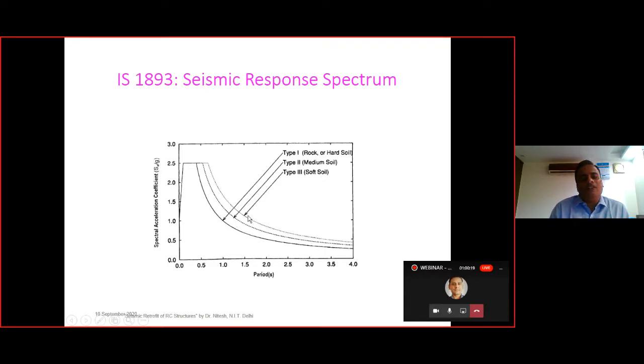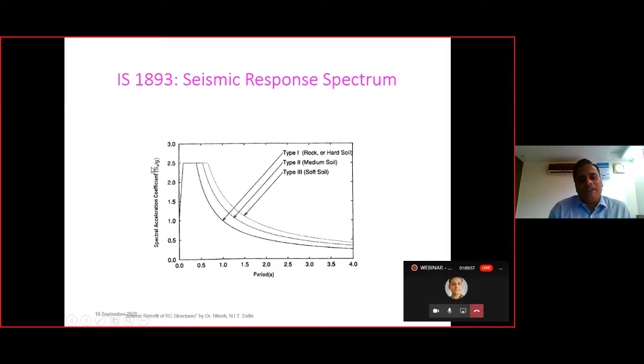So N value is basically the number of blows required to penetrate into the soil to a particular specified limit, and whatever number of blows are required, that is the N value, the SPT N value, as we know very well. So the hard soil will consist of a greater number of blows, and the soft soil will consist of fewer blows. This is corresponding to less than 15 N, and this is corresponding to greater than 30 N, that is the hard soil.